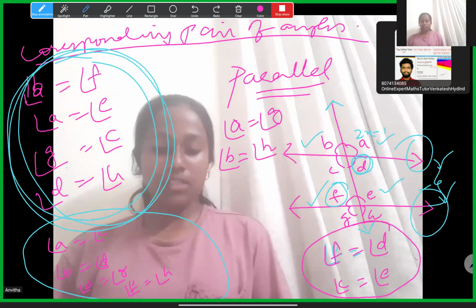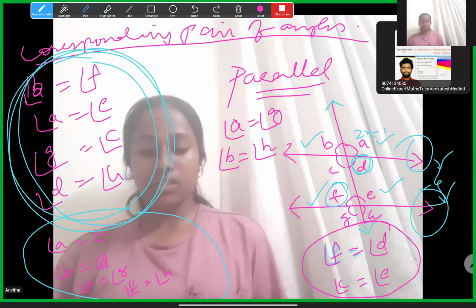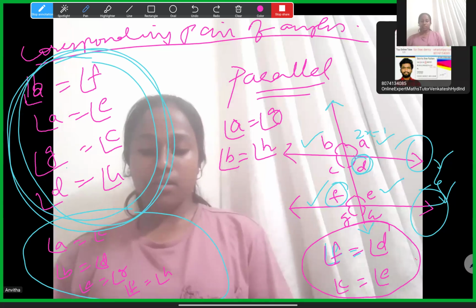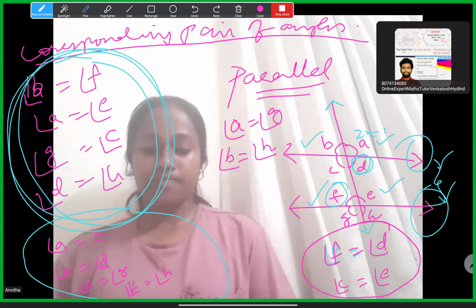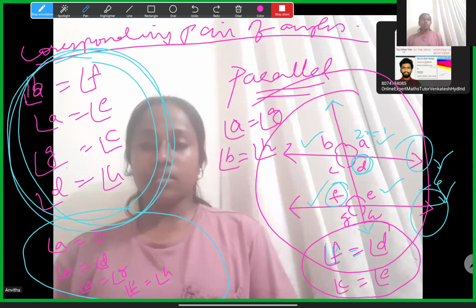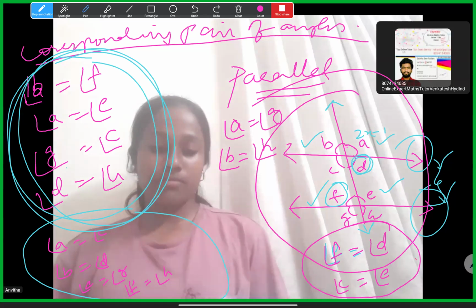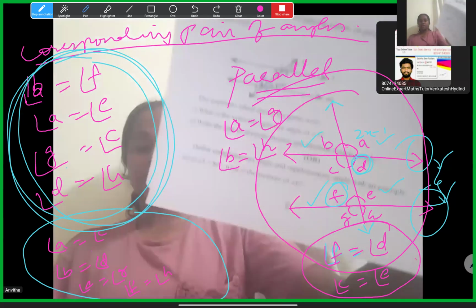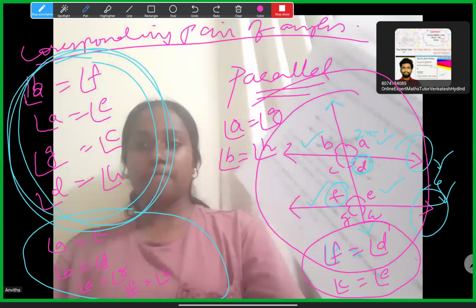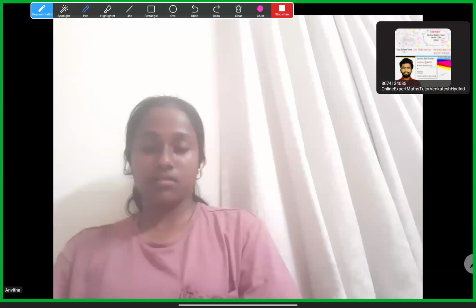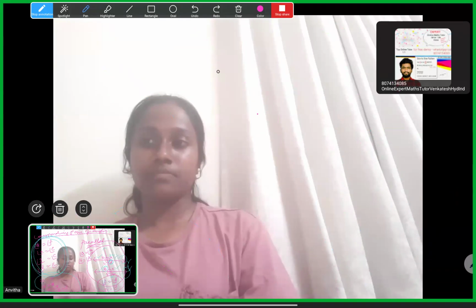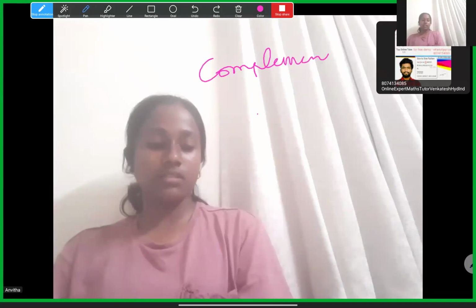Define complementary angle and supplementary angle with an example, and the difference between complementary and supplementary. That is not related to this figure. Complementary angles means any two angles which, if you select any two angles and their sum is 90 degrees, are complementary.